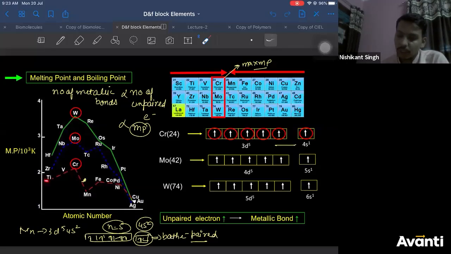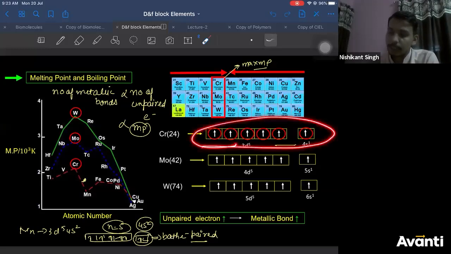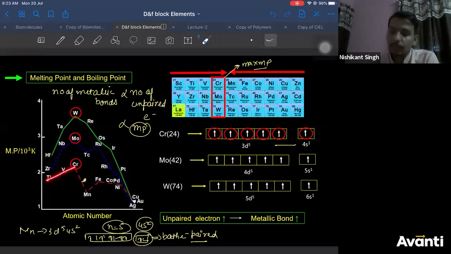Because melting point is directly proportional to the number of unpaired electrons, and more unpaired electrons means more metallic bonds. More metallic bonds, more unpaired electrons, more melting point and boiling point. Chromium has the maximum number of unpaired electrons, that is 6. Therefore, chromium has the maximum melting point.